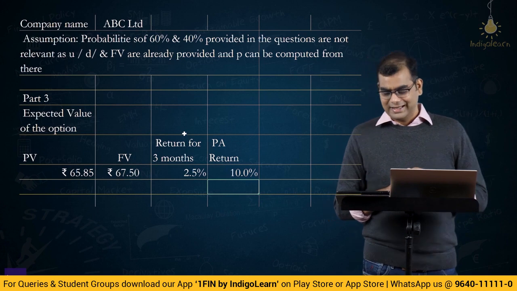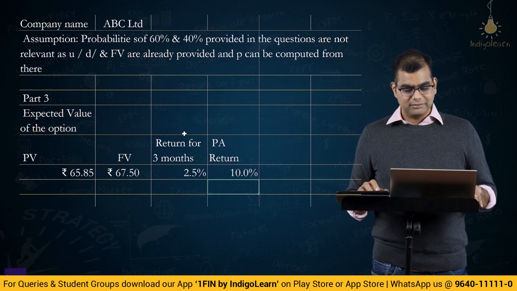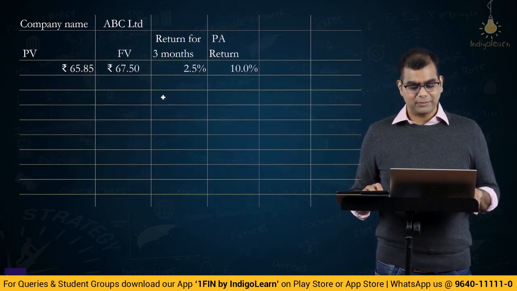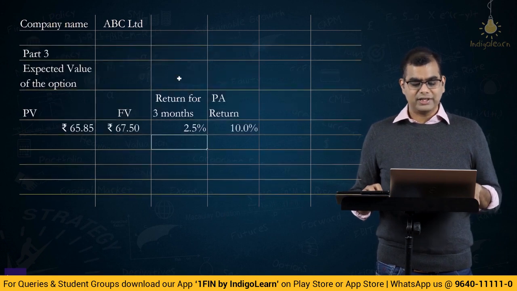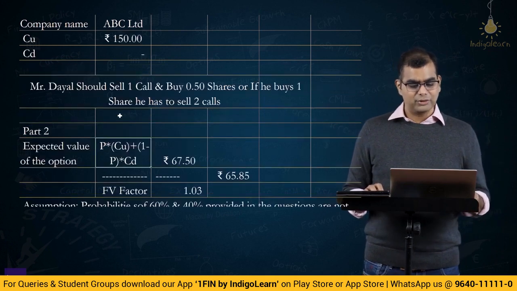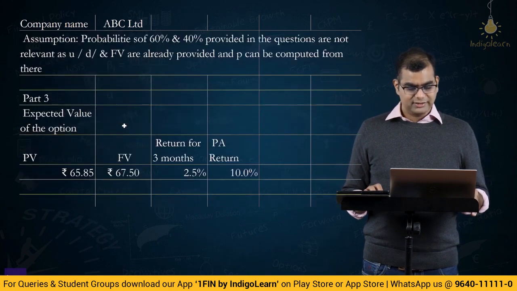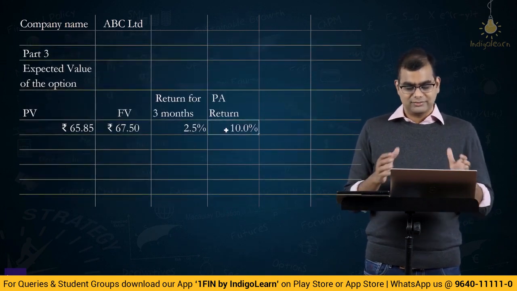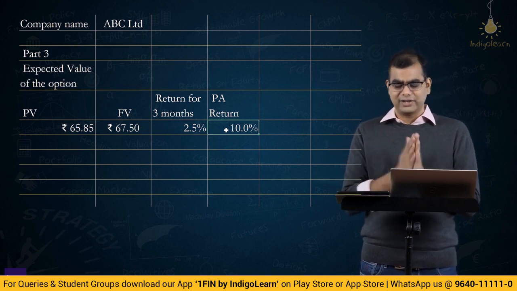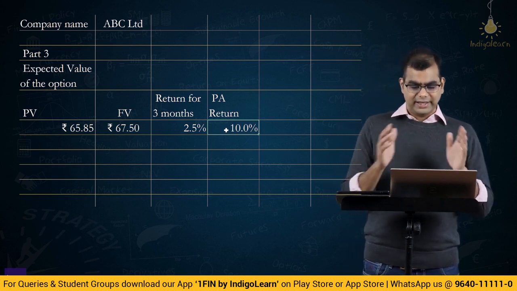Now, the way they have solved it in the question is, because the variation numbers are given in the 60 and 40, they have taken the probability of 60 and 40 to compute these returns. I actually don't think that is correct at all, because if you have already computed the P number here, you have to use the same probabilities. So I actually think the answer is 10% here, because an option, when you have computed the present value and when you know the future value, it will only give you risk-free rate of return. It is a very poorly solved question in the study material. I think this is the answer.